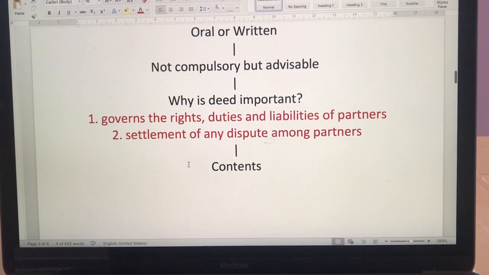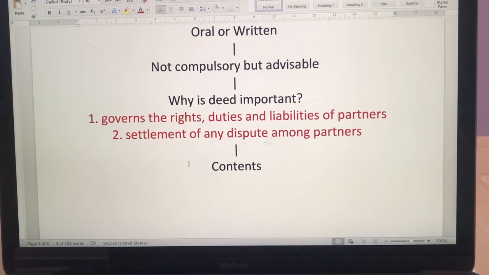Now coming to the contents of the partnership deed, that means what should be written in it. There is a huge list, it's given in the book, you can go through that. Again, I would say you don't have to mug up, but please children, you have to have a fair idea of what important things are to be mentioned in the partnership deed. If I just say it now: the name of the firm, the registered address, names of the partners, their addresses, the profit sharing ratio, what kind of business they are going to do, whether interest on capital would be allowed, the capital contribution, interest on drawings, about the drawings, any kind of advances which can be given,